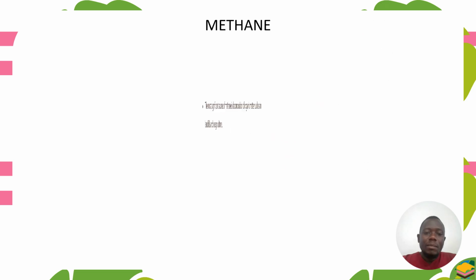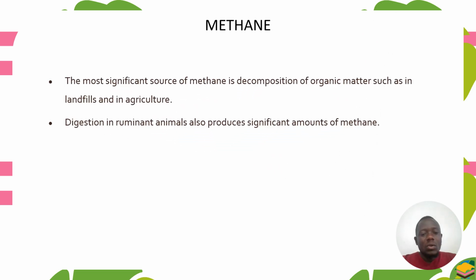And let's look at methane. The most significant source of methane is decomposition of organic matter such as landfills and in agriculture. In agriculture you talk of the making of manure.